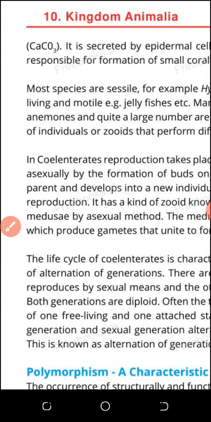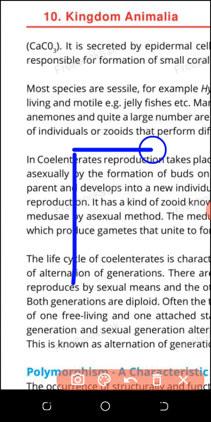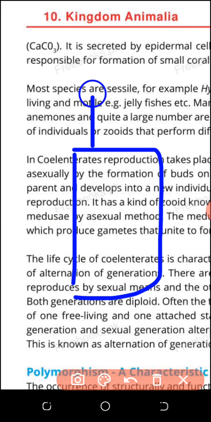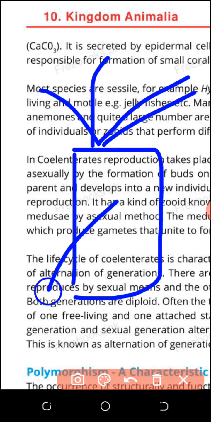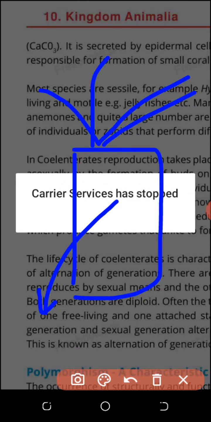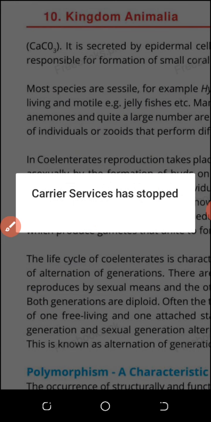But I will talk about Hydra. Hydra has only one form. It has tentacles. What are the tentacles? If you see, this is the Hydra shape. Hydra has small fibers, and these fibers are called tentacles. This is a cavity, the gastrovascular cavity. Hydra is the simplest animal I am talking about.